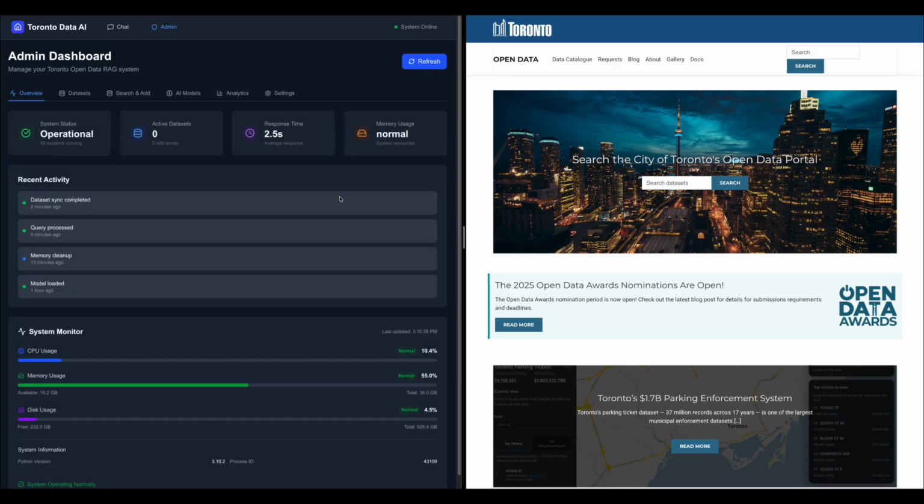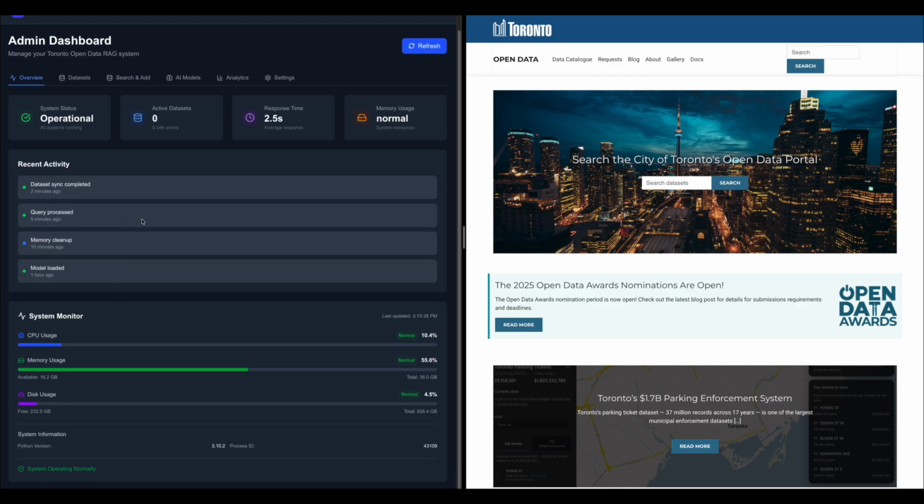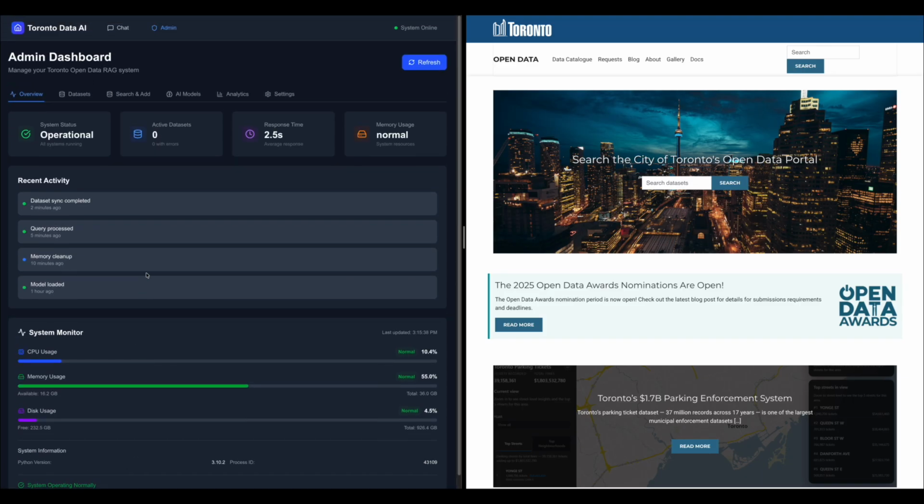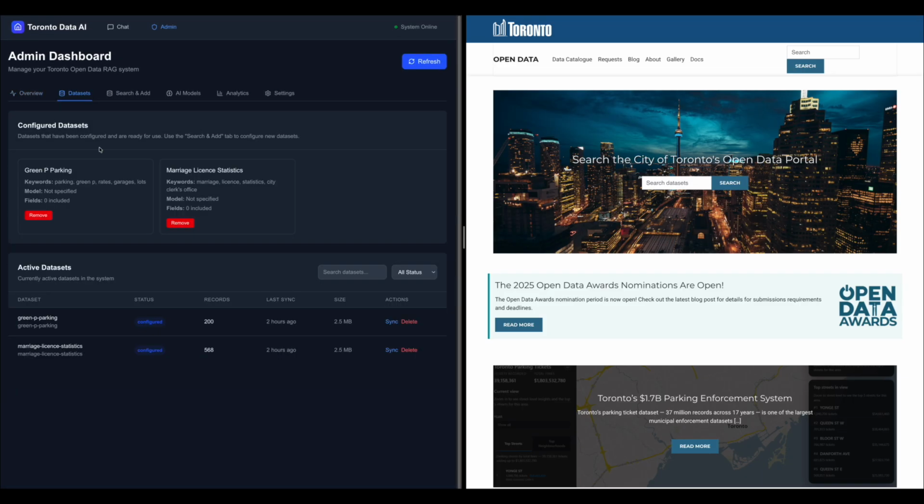So here you can see we have different tabs, and the first tab is the overview of the system where this AI system is running. So currently we can see the usages, and this gives us feedback of how our system is running on the servers. Then we have the datasets where we have configured datasets from the open data.